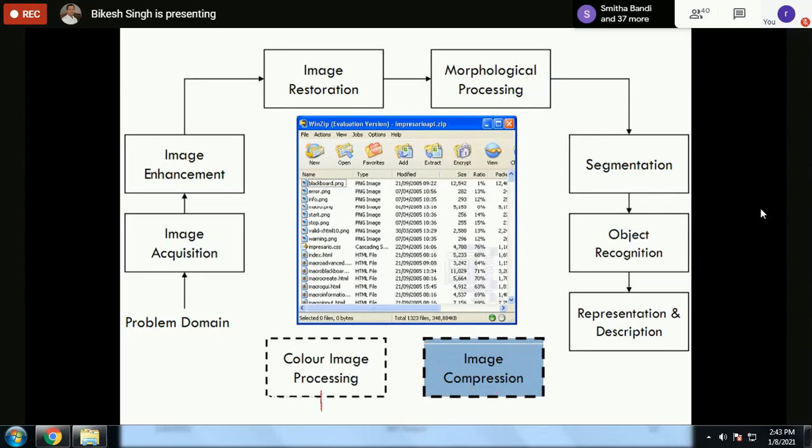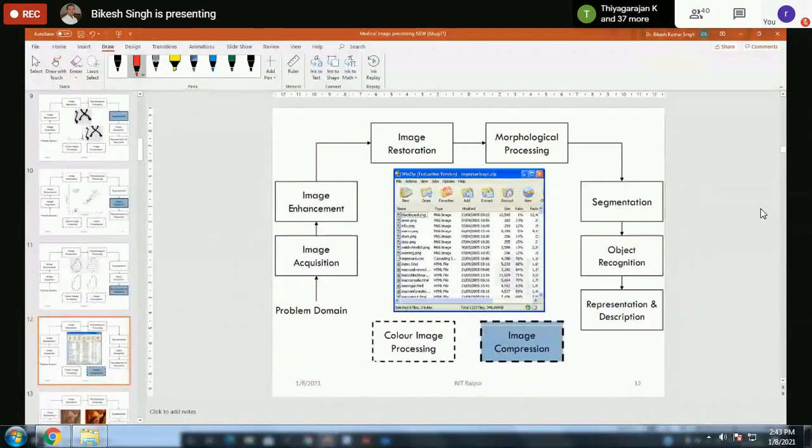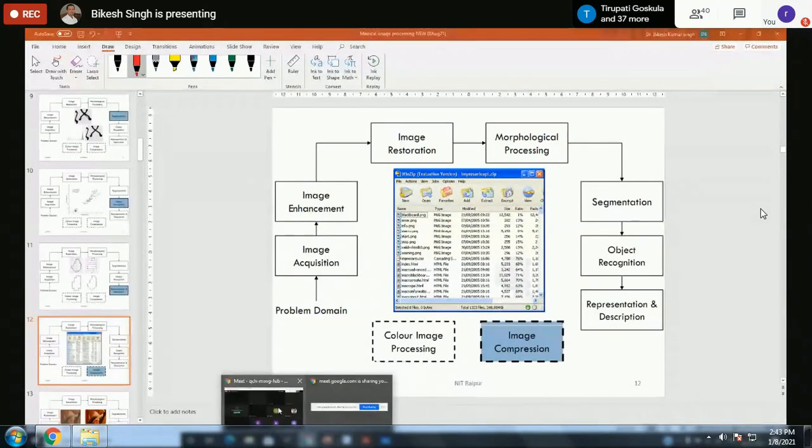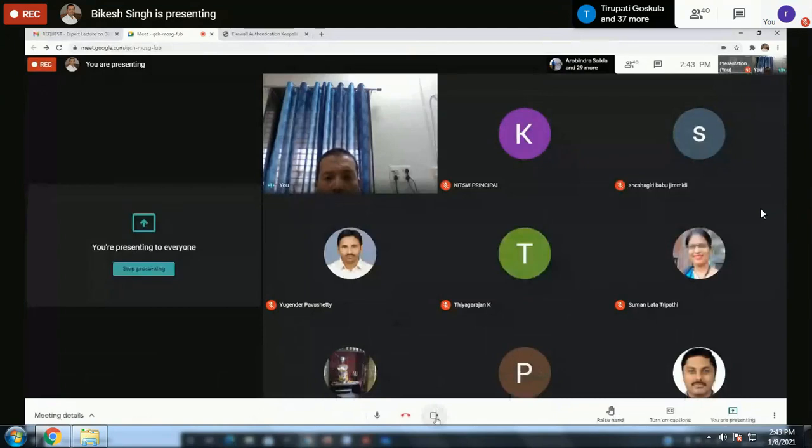And finally, color image processing is another domain. As I told you, color image processing is slightly computationally expensive, so it is not always used.